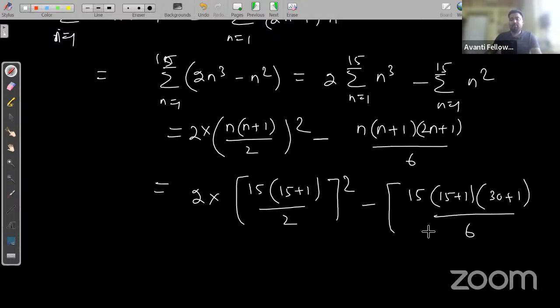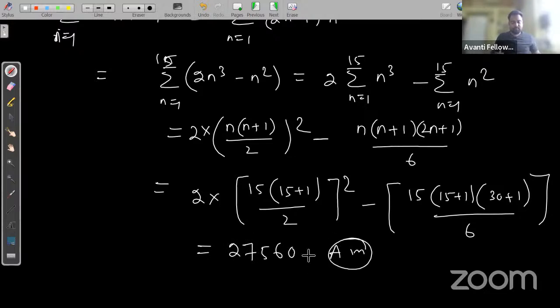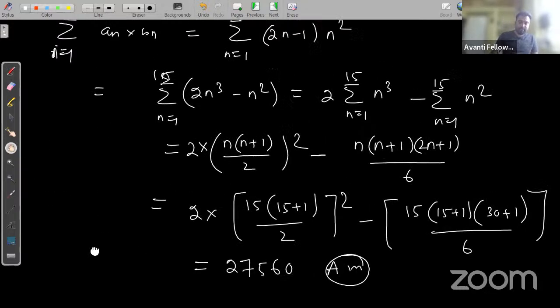Okay, now calculate it and you will get the answer. The answer will be 27560. This is your answer, guys. 27560. Clear? Is there any doubt?